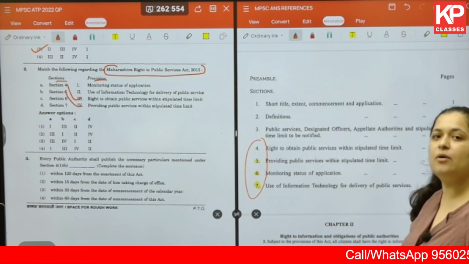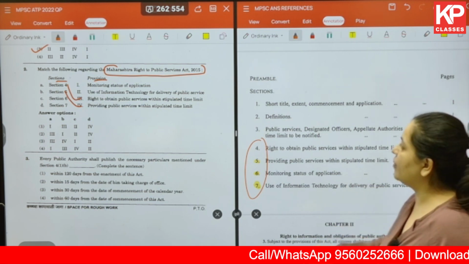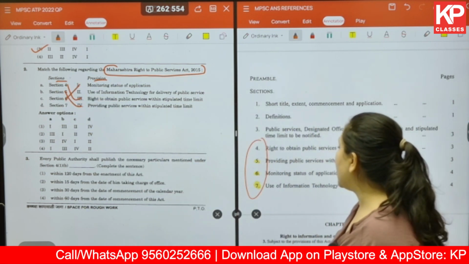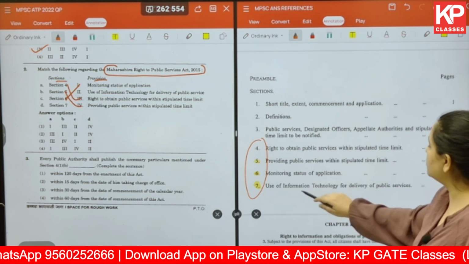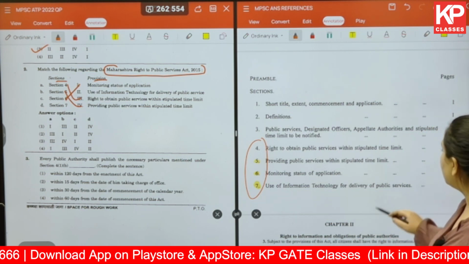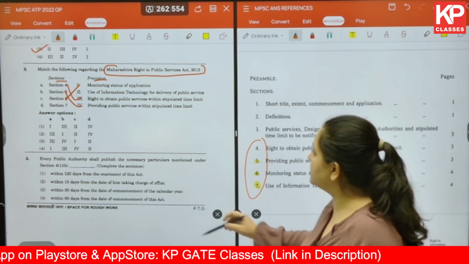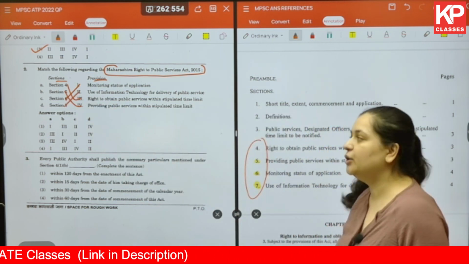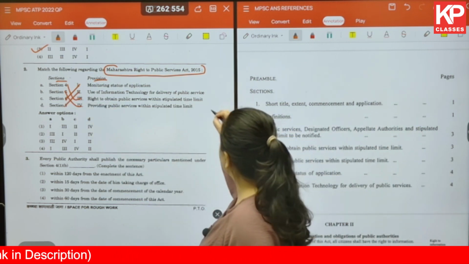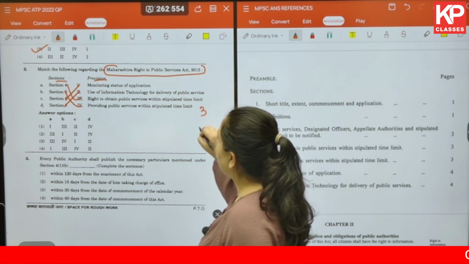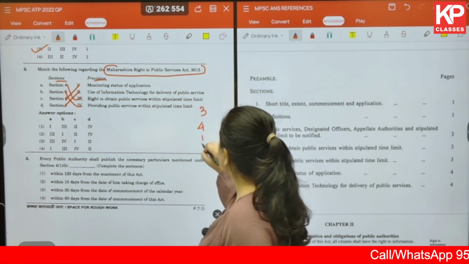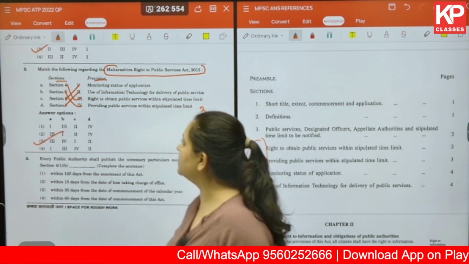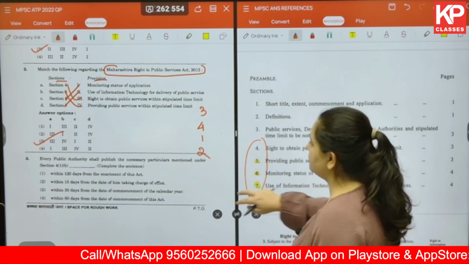Section 6 talks about monitoring status of application, which gives us the answer as 1. And section 7 is use of information technology for delivery of public services, which gives us the answer as D2. So the sequence over here is 3, 4, 1 and 2, which gives me 3 as the correct answer.